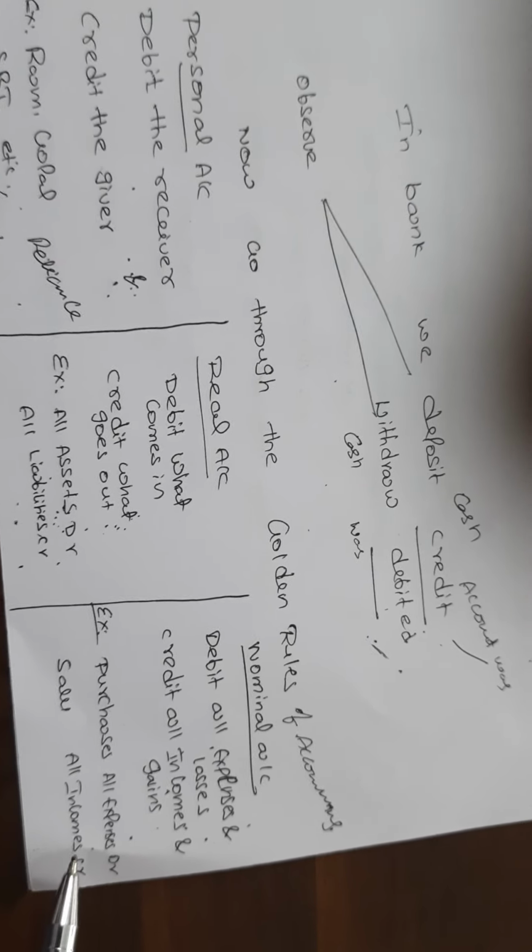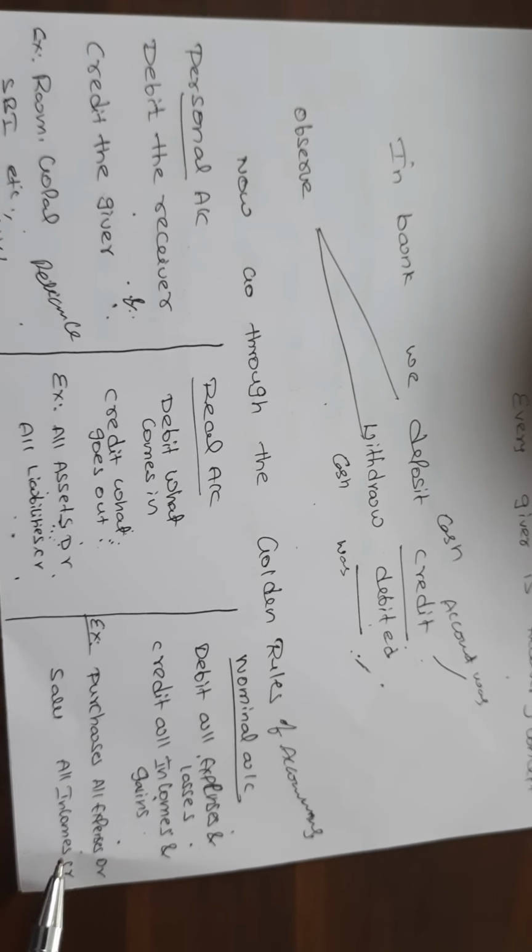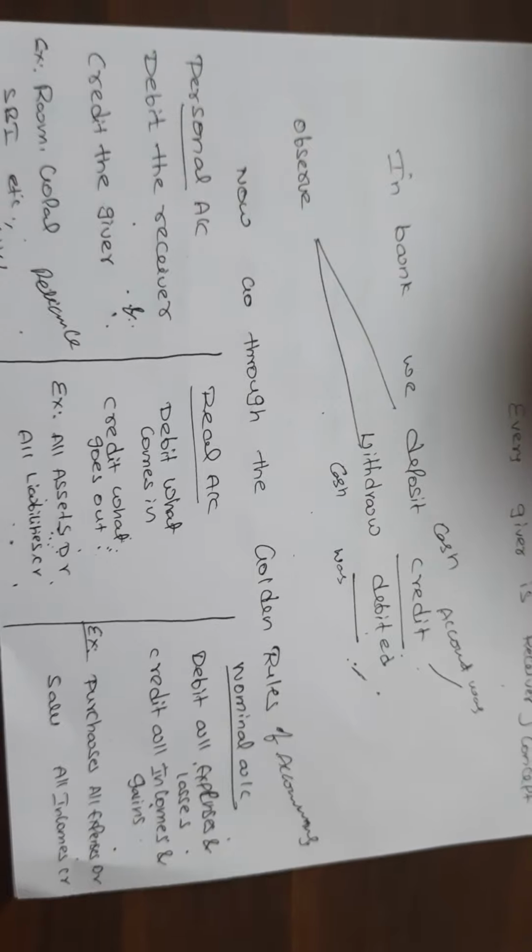Whatever you're getting, revenue or income or whatever it may be, that should be considered as posted on the credit side. Credit all incomes and gains.